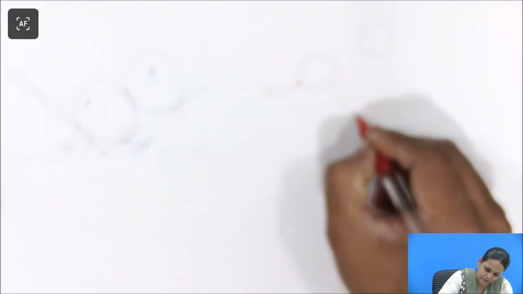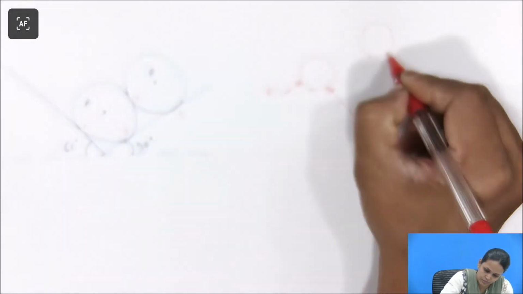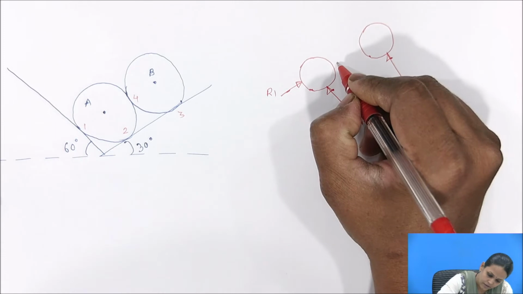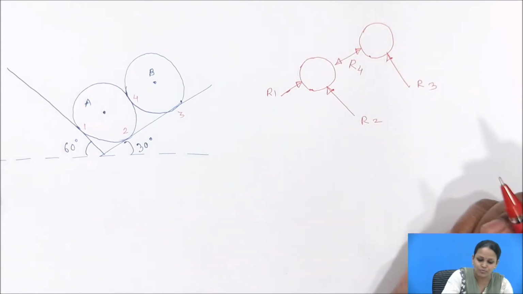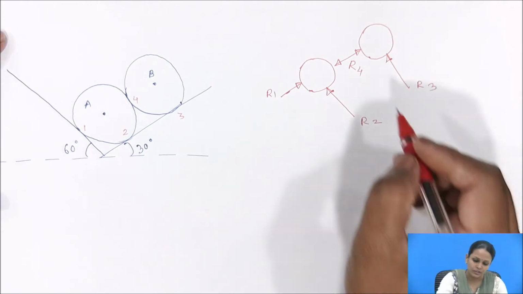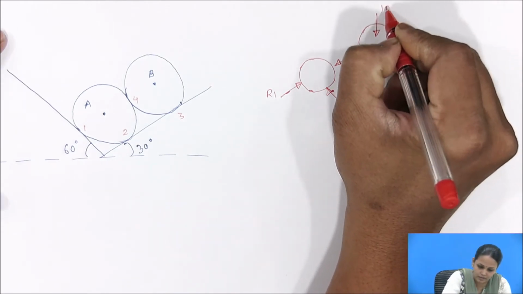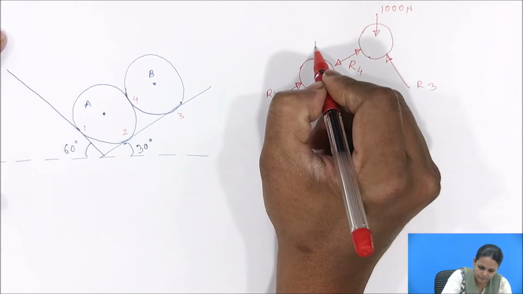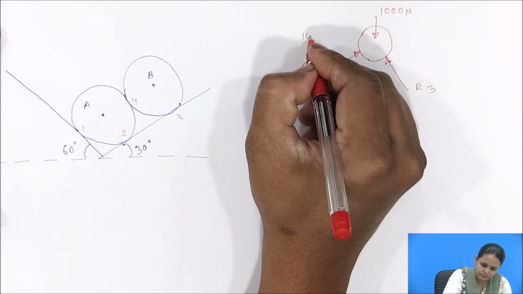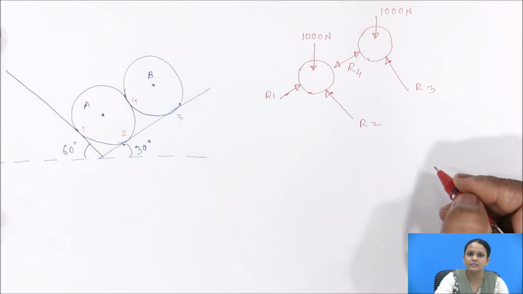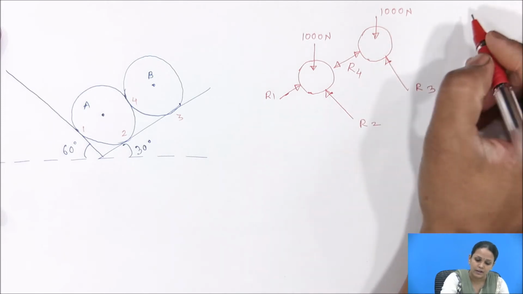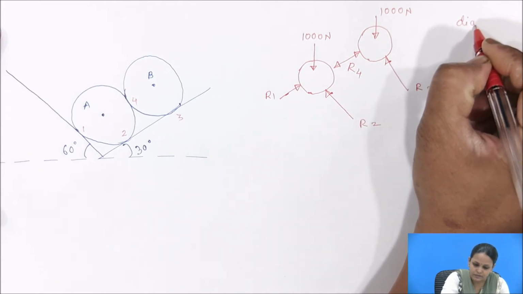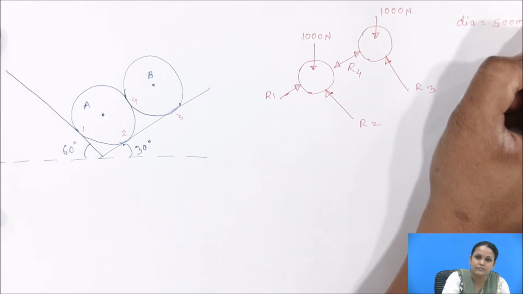Then here you will get reaction R2. At this point it will be the third reaction, R3, and the contact surface between the two spheres will be reaction R4. The weight is acting in the downward direction. They have mentioned identical cylinders, so the weight for both cylinders is 1000 Newton and the diameter is given as 500 mm.